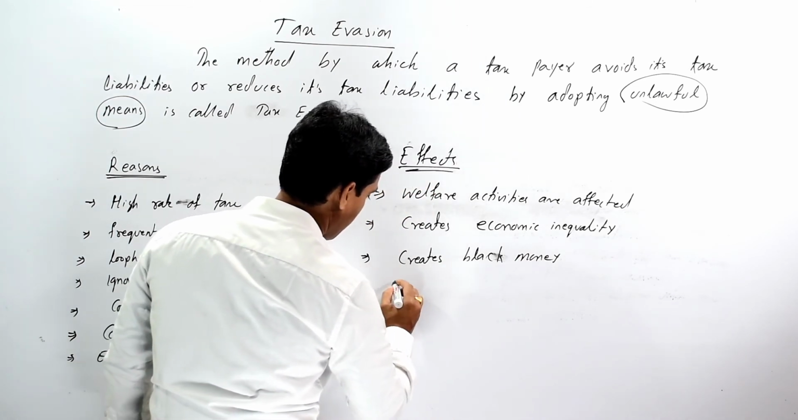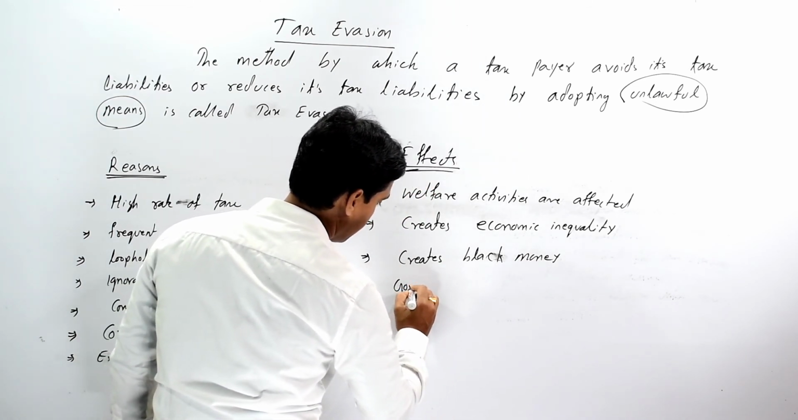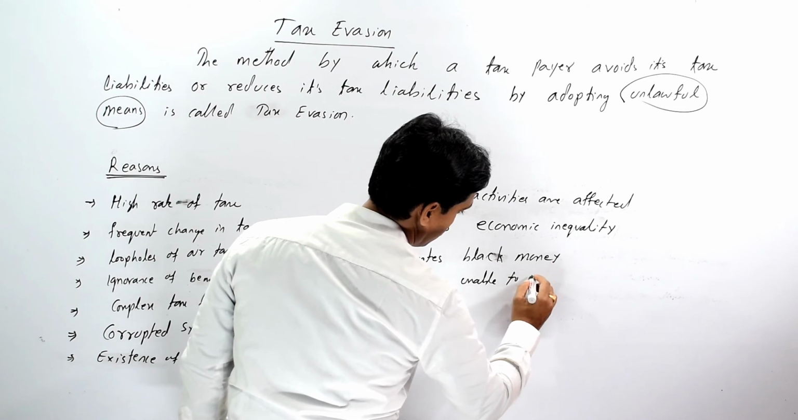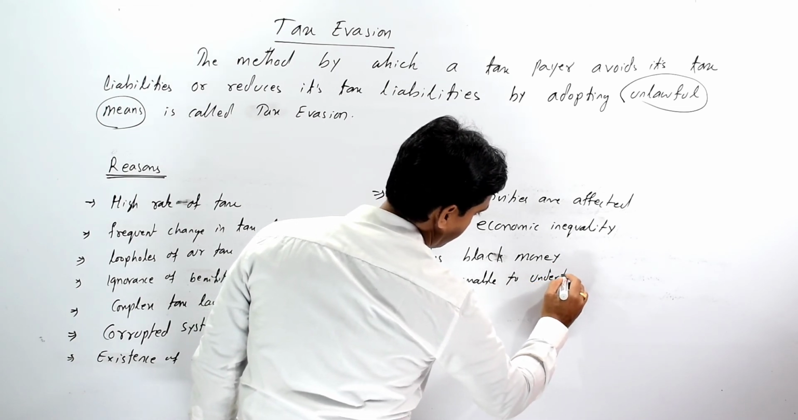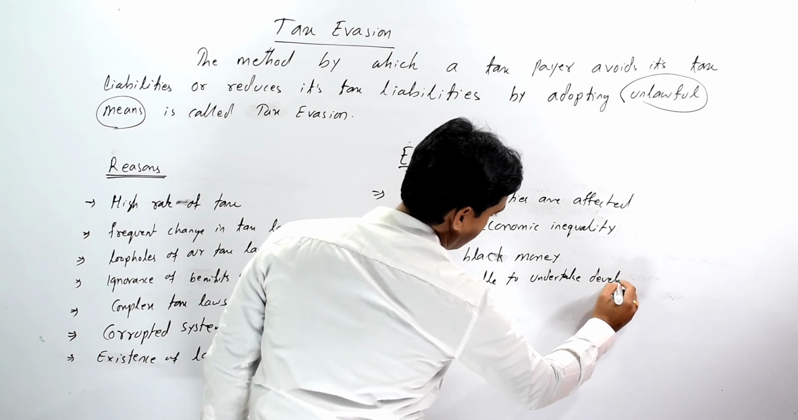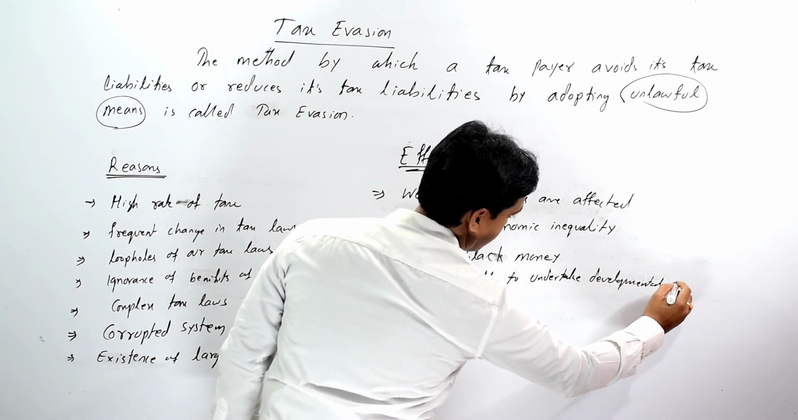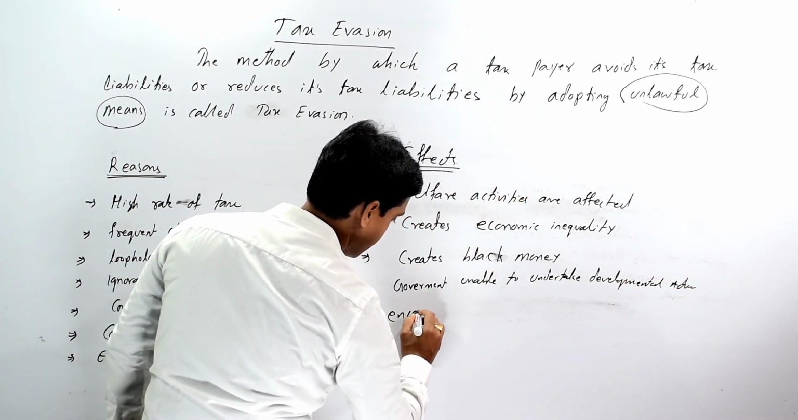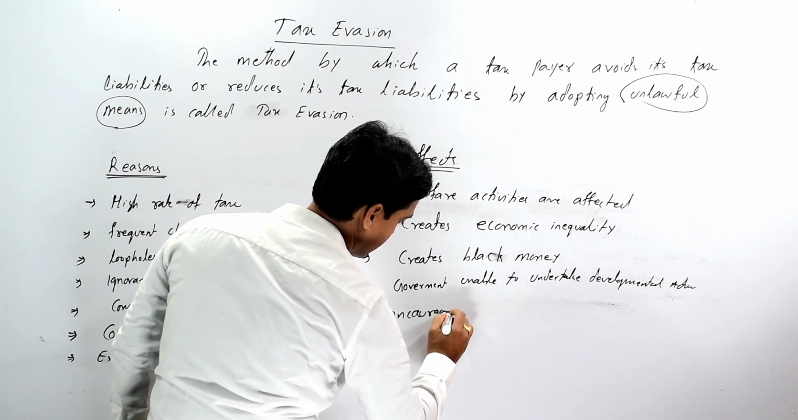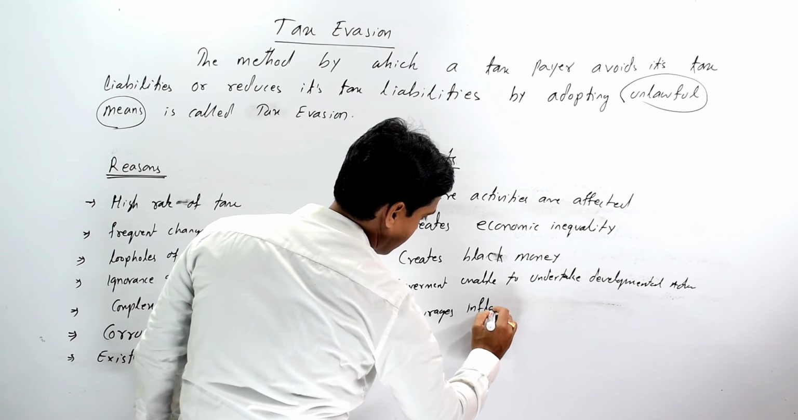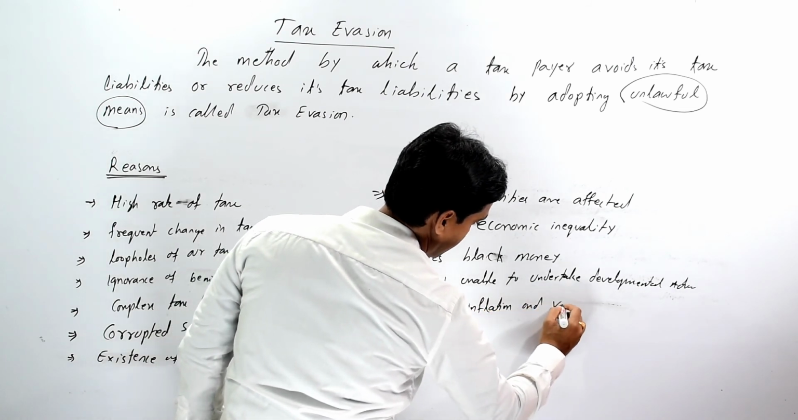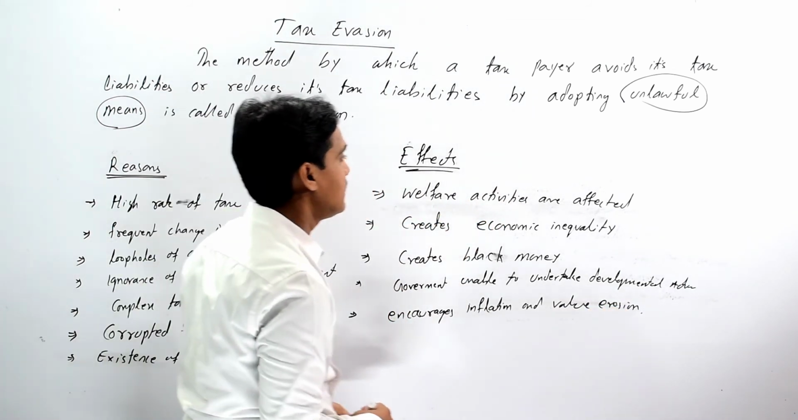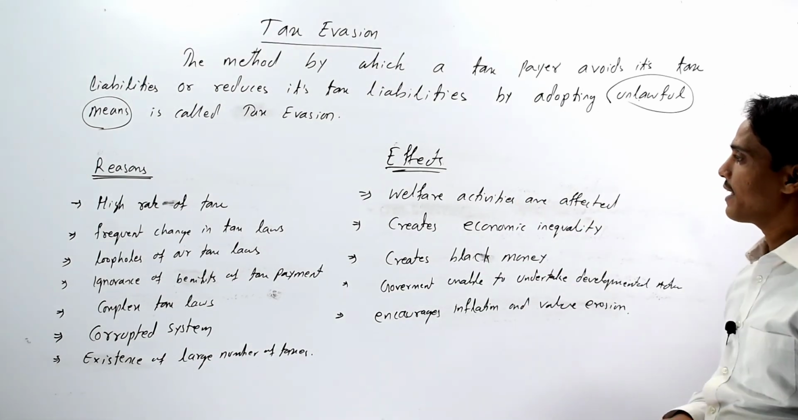The next effect is government is unable to undertake developmental activities. And the next effect is it encourages inflation and value erosion. So these are the effects of tax evasion.